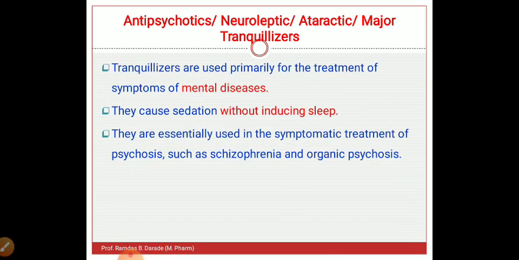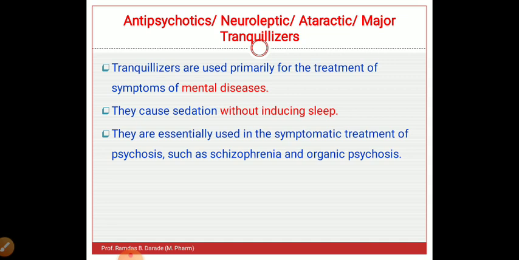Antipsychotic agents are also known as neuroleptics or ataraxic or major tranquilizers. This is the alternative name for antipsychotics. It is very important because in exams the questions are asked by the alternative name, like in competitive exams like GPAT, NIPER, and also in the government exams for pharmacy officers. In those exams the questions are asked using the alternative words. So this is an important part.